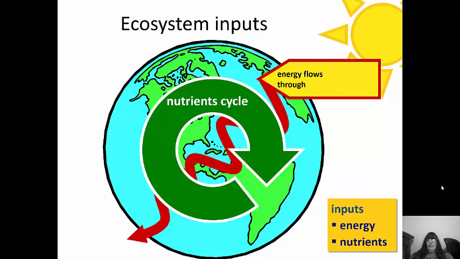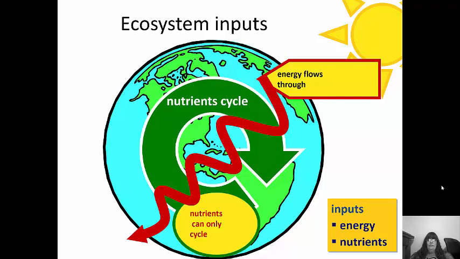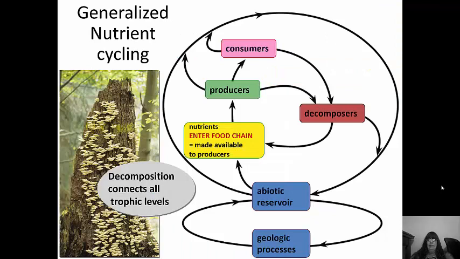Energy is going to flow and nutrients are going to cycle through the ecosystem. So nutrients are going to cycle and energy is going to flow through the ecosystem. So we have what are called abiotic reservoirs. These are non-living areas where all of these nutrients are kept. Geologic processes are what help fill those abiotic reservoirs. So weathering of rocks, for example, is going to help fill the phosphorus reservoir. And we'll talk about that in a little bit.